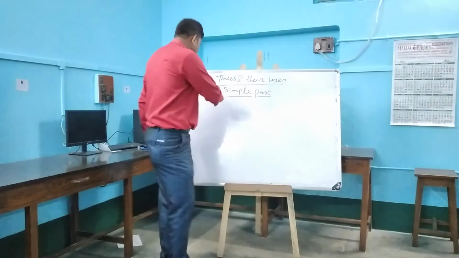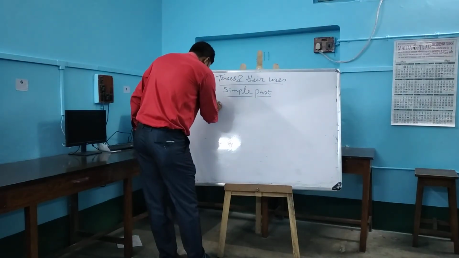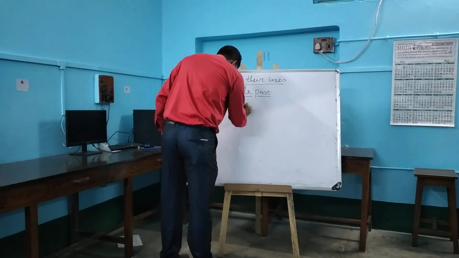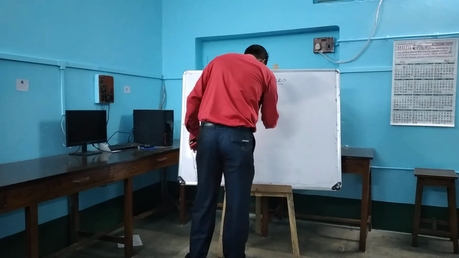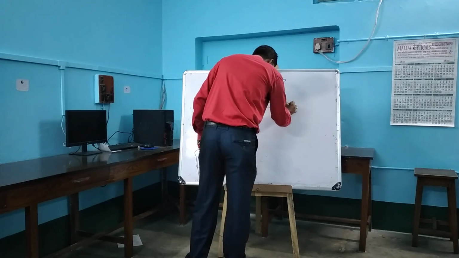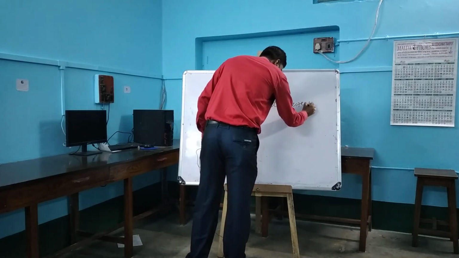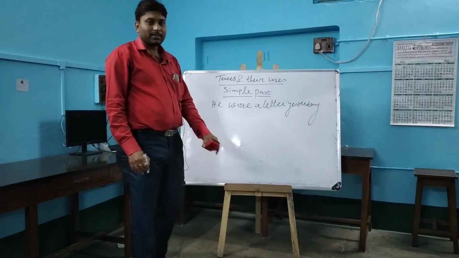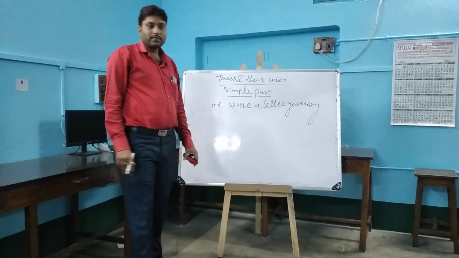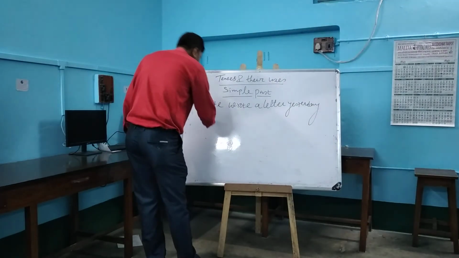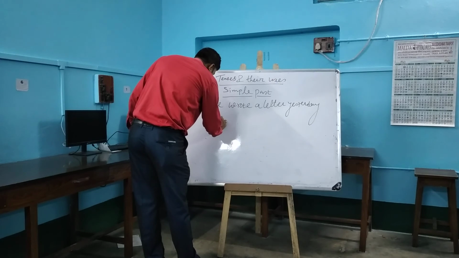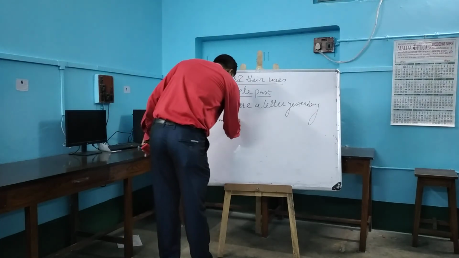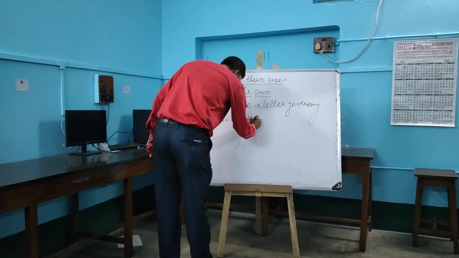For example, he wrote a letter yesterday. He wrote a letter yesterday. Okay. Now come to the formation of simple past tense. How you will make a sentence in simple past tense formation? Suppose subject plus V2.